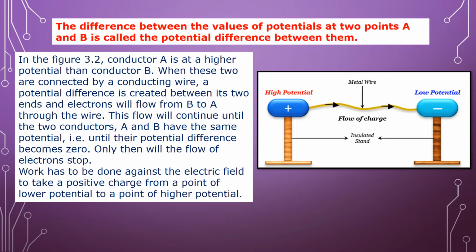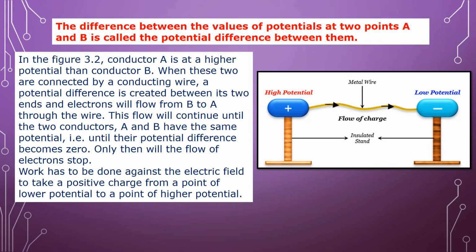Now in figure 3.2, conductor A is at a higher potential than conductor B. When these two are connected by a conducting wire, that is a metal wire, a potential difference is created between its two ends, and electrons will flow from B to A through the wire. B to A means from lower potential to higher potential. So this flow will continue until the two conductors, A and B, have the same potential.